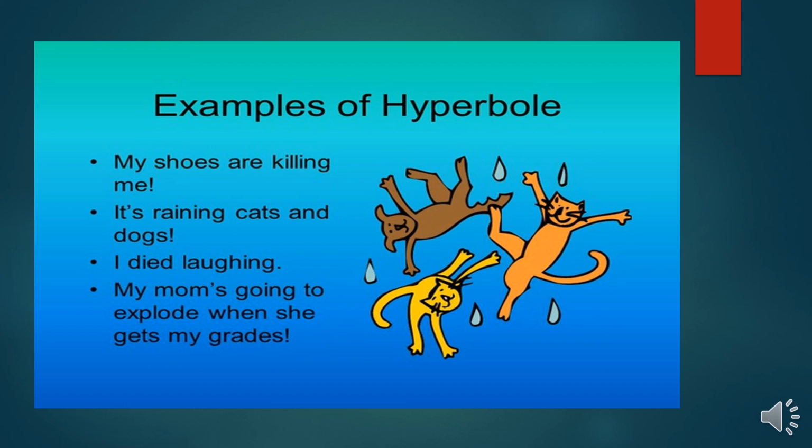I died laughing. My God, what a joke it was, what a movie, how funny it was that I died laughing. An uncontrollable laugh. My mom is going to explode when she gets my grades. My God, looking at my grades, my mama is going to pounce on me, or she wants to explode. So that is what it means, a funny way to narrate or express certain things. Use a phrase in the funniest way to convey the message.